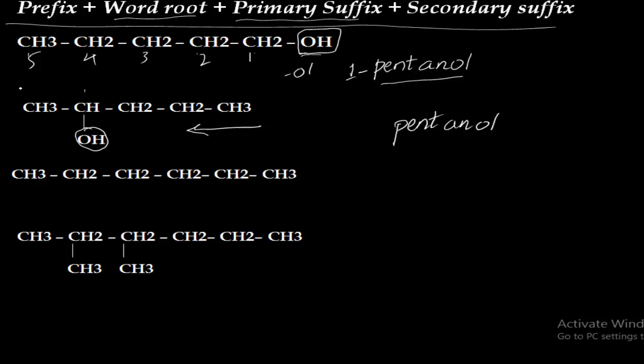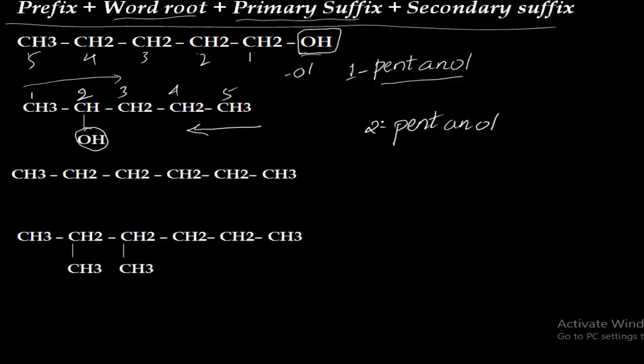If we start numbering from the left side, then it will get 2. So 1, 2, 3, 4, 5. We will number like this, and thus we will write pentan-2-ol, or we can write 2-pentanol. So this is the name of the organic compound.